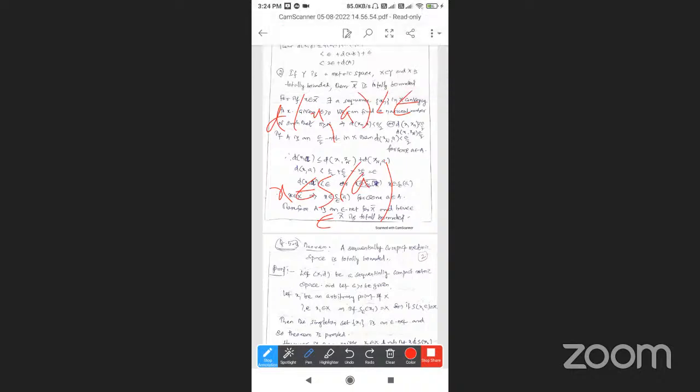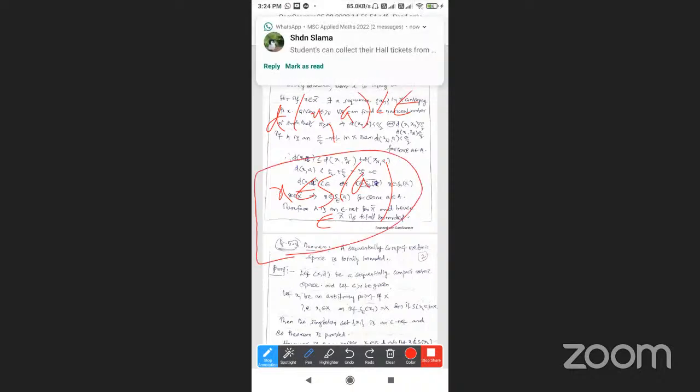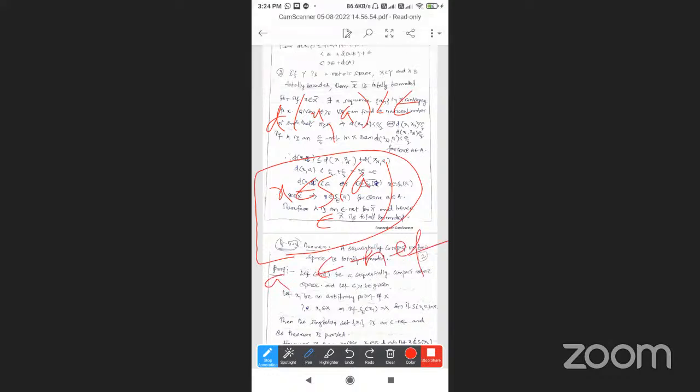This definition is called A is an epsilon net for X bar. Hence, a set having at least one epsilon net is called totally bounded.